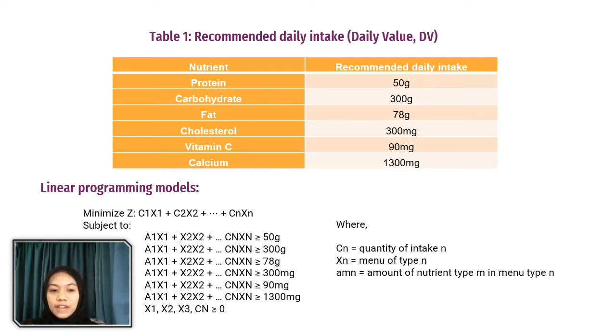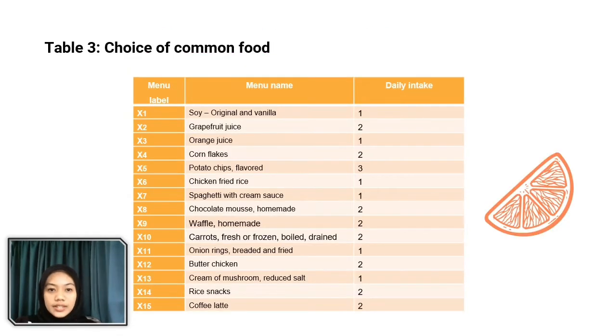recommended daily values. After that, we build the linear programming model, which has a minimum objective and is subject to constraints, where Cn is equal to the quantity of intake n, Sn is the menu of type n, and Amn is the amount of nutrient type n in menu type n. This is a choice of common foods that we have listed in the table, and we have labeled the menu with the variables x1, x2, x3 until x50.